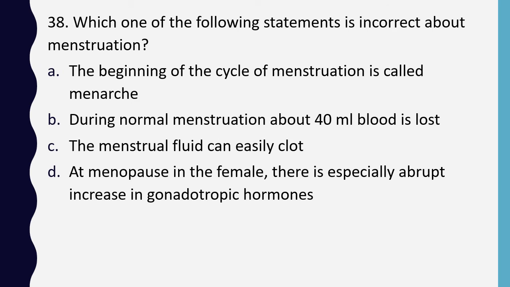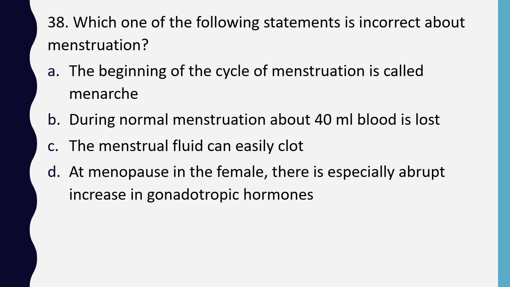Question number 38. Which of the following statements is incorrect about menstruation? Beginning of cycle of menstruation is called as menarche. During normal menstruation, about 40 ml of blood is lost. The menstrual fluid can easily clot. At menopause in the female, there is specially abrupt increase in gonadotrophic hormones.